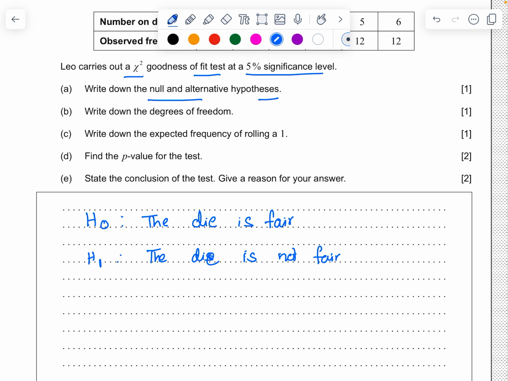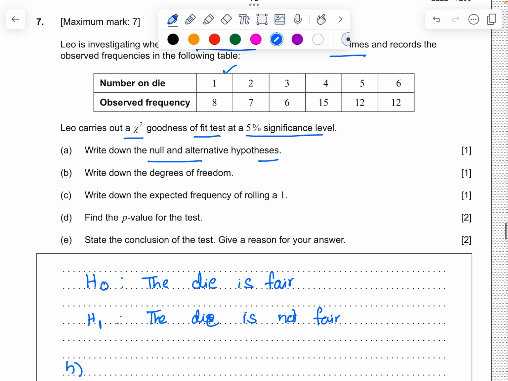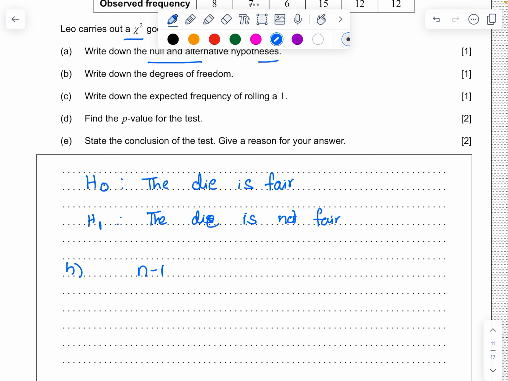Now write down the degrees of freedom. Degrees of freedom: how many data quantities do we have? 1, 2, 3, 4, 5, 6. So therefore n minus 1, which is 6 minus 1, 5.